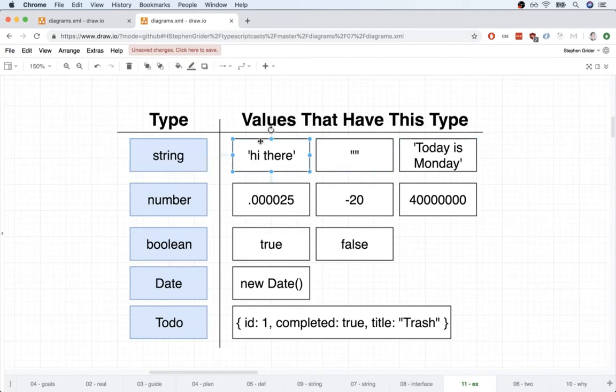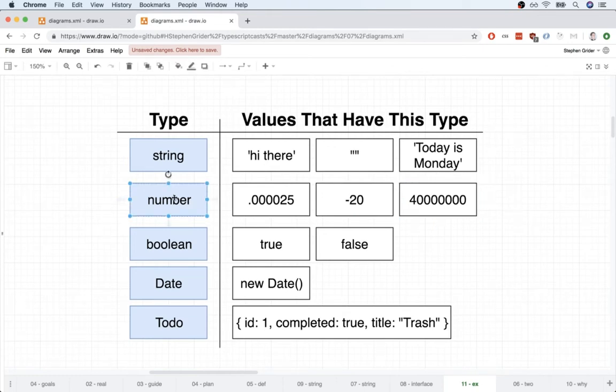So if I have a value that looks like "hi there", that is a string. If I see a string with no characters, that is also a string. And something that says "today is Monday", yep, that's a string as well. Likewise, if I've got some really small decimal number, that's a number. A negative number is a number, and a really large number is a number as well.